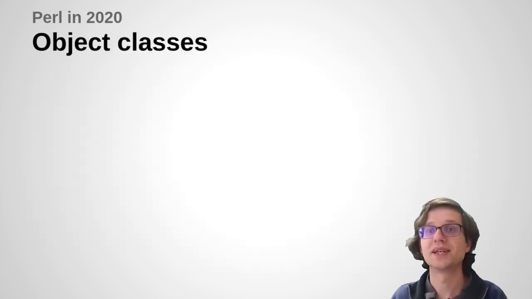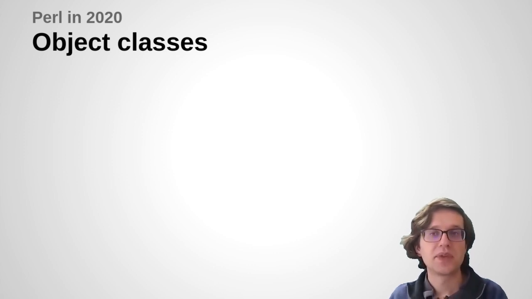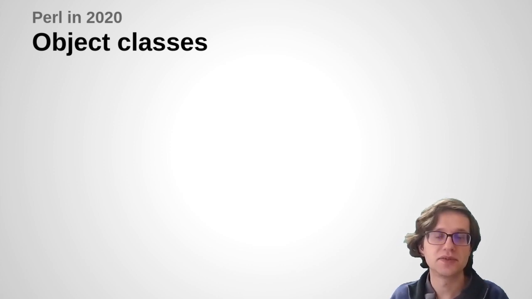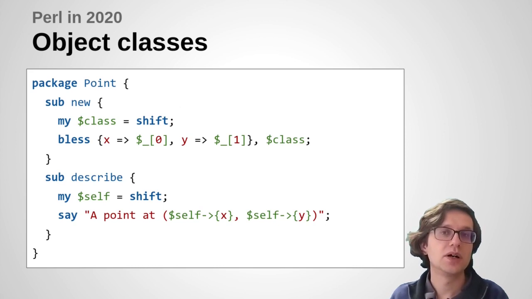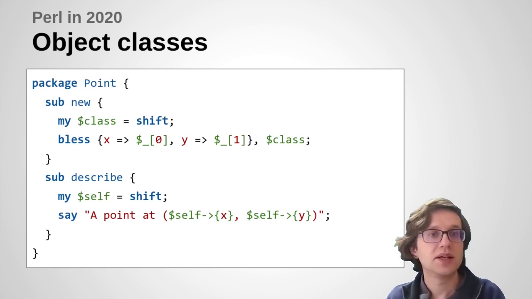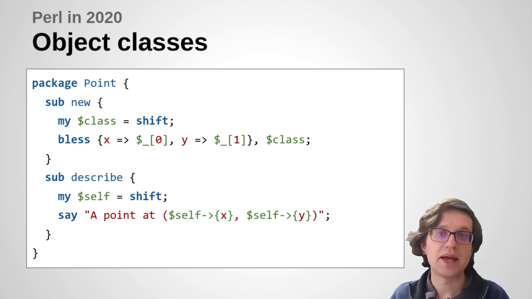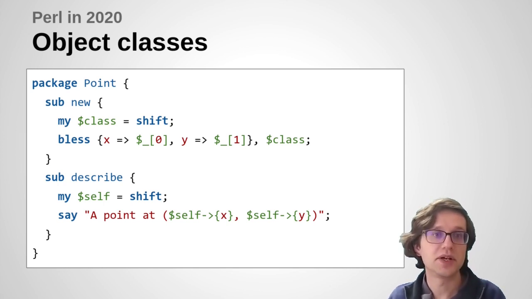Now, object systems. There's quite a number of those already on CPAN, and all of them try to do a certain amount of neatening up and tidying of code. So in plain Perl, if you wanted to write an object class, typically you would have to call the bless operator yourself and return this blessed hashref containing your instance data, your keys. You then use the keys in this self hash to store all your various bits of data.